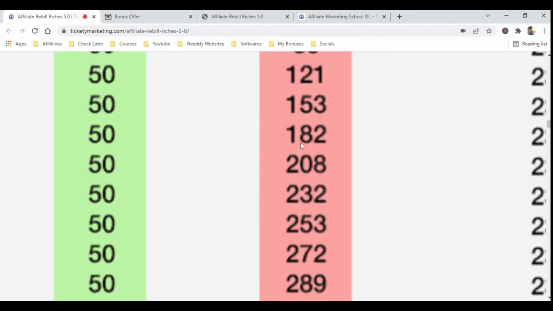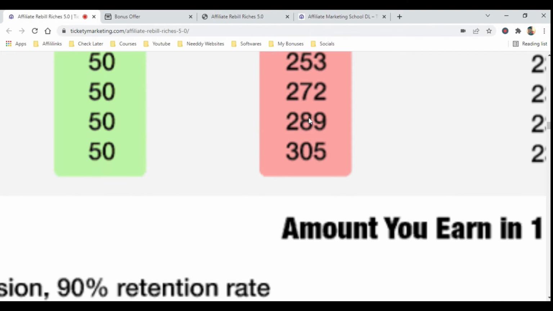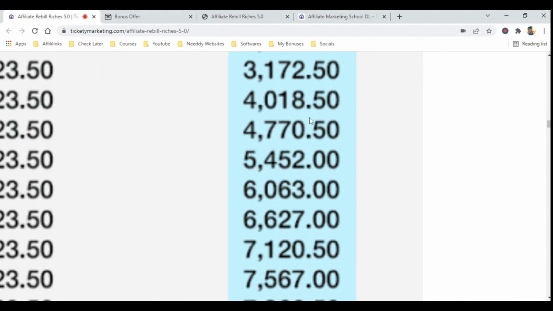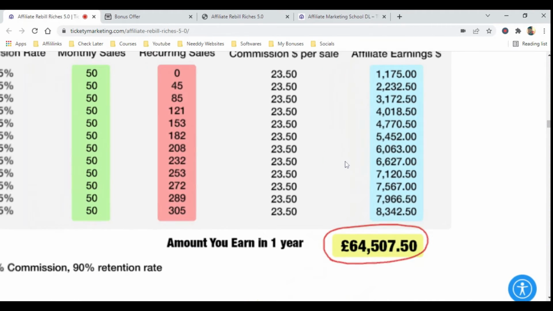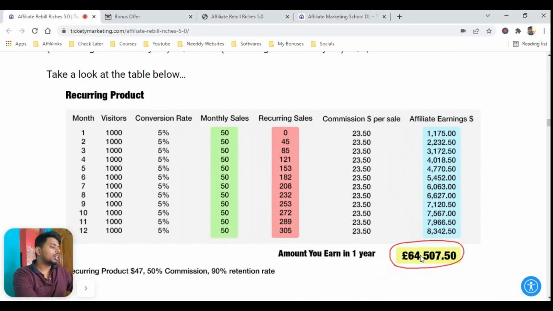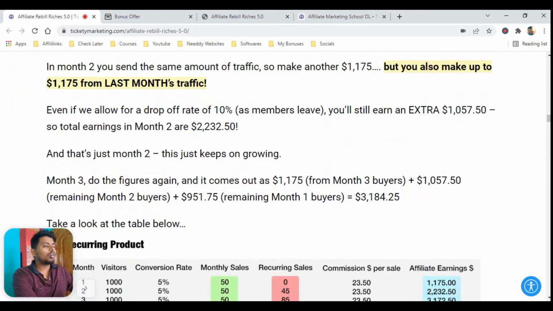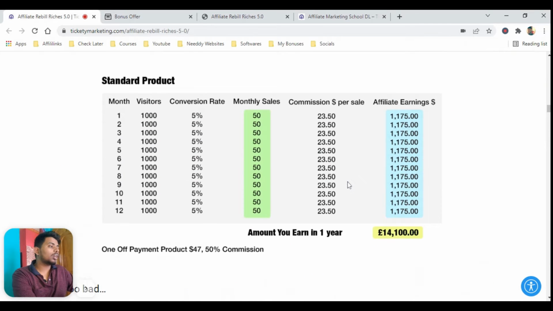Then likewise they are doing the calculation, and what they found is that the money you will be making after this year will be $64,507 by promoting only recurring commissions or recurring products instead of standard products. So you were promoting standard products, but now you will be promoting recurring products through the same traffic.